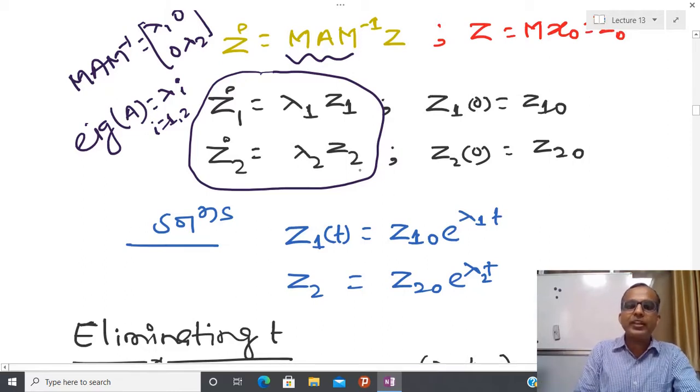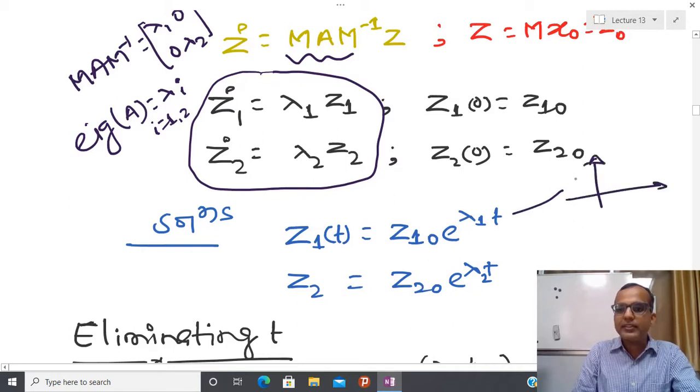So now I have two decoupled linear differential equations, so I know the solution. z1(t) equal to z10 e power lambda 1 t and z2(t) equal to z20 e power lambda 2 t. Here one point is noticeable, that you can plot this particular z1 with respect to time, and then you get that kind of trajectory. And this trajectory is an exact trajectory, because if I know z10, then uniquely at each time instant I can construct z1.